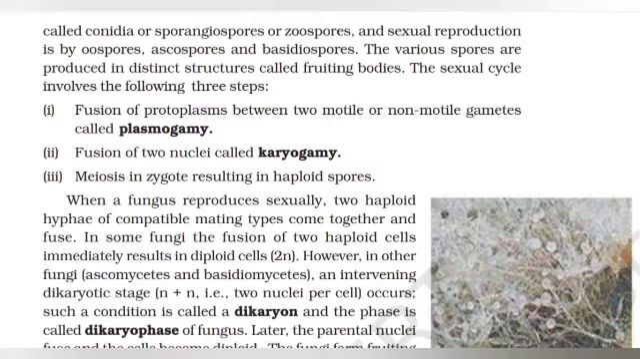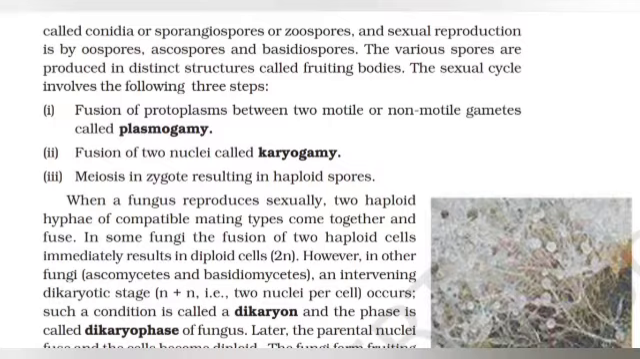The sexual cycle involves the following three steps: fusion of protoplasms between two motile or non-motile gametes called plasmogamy, fusion of two nuclei called karyogamy, and third one is meiosis in zygote resulting in haploid spores. When a fungus reproduces sexually, two haploid hyphae of compatible mating types come together and fuse.